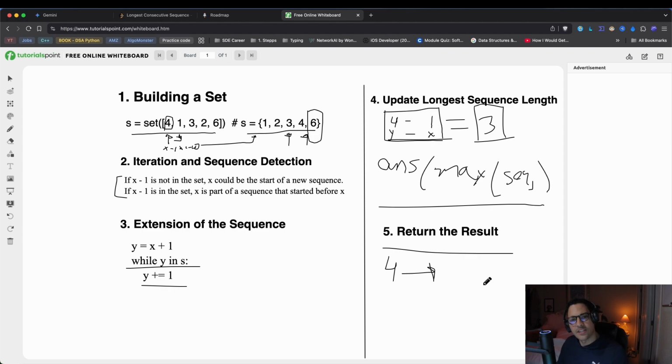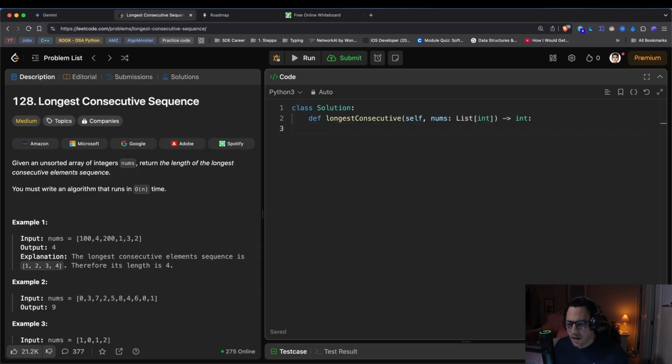Let's go ahead and jump into our solution code. Alright guys, let's jump into our code and let's go ahead and solve these problems. So the first thing we said we're going to do is build a set, or convert our nums array into a set, and we're going to do this as follows. We're going to say numSet is going to be equal to a set, and here we're just going to simply convert our nums input array into a set, and that's how we're going to do that.